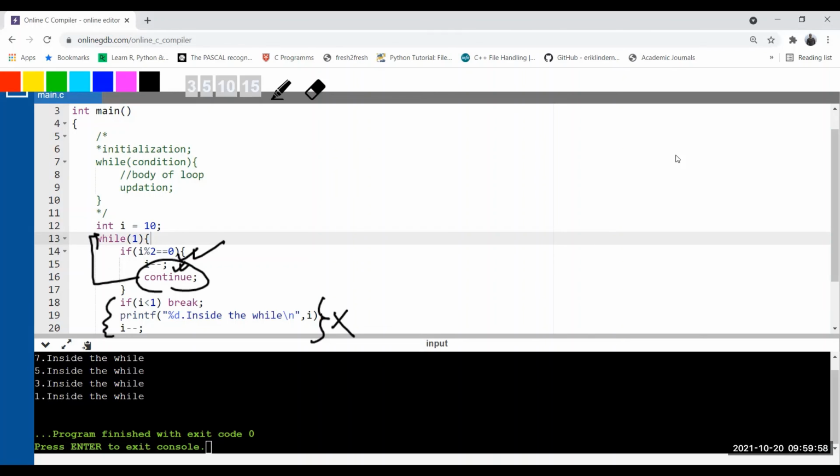When it is odd, due to this decrement, these lines are reachable, because when it is odd, this particular block becomes false. This particular condition is false. So continue means continue with the loop. That means it will ignore any other statement that you have right after the if block or after the continue statement. Okay, so I hope you understand this.